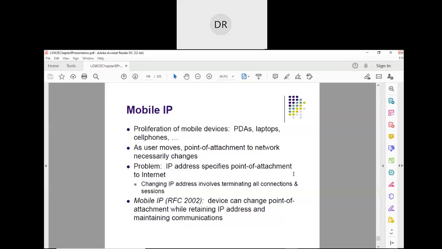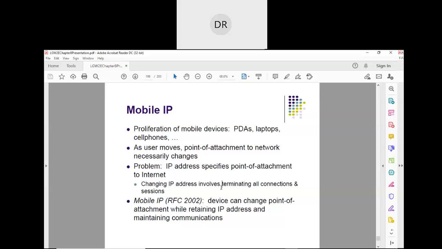Changing the IP address involves terminating all connections and sessions, is it not? Presently you are connected to this network and have an IP address with this network, and all your transactions are initiated with respect to your present location.